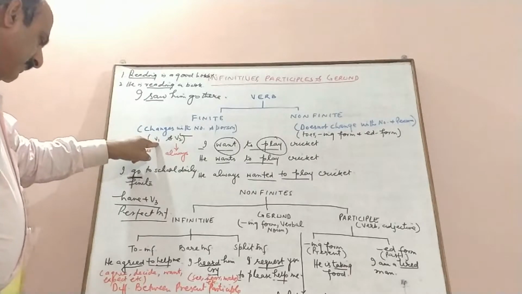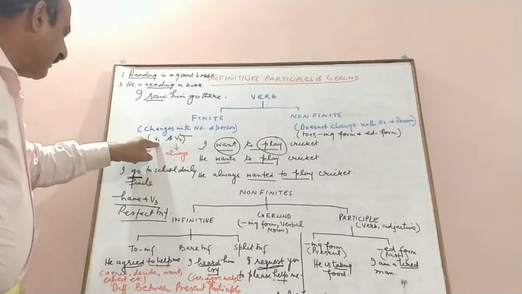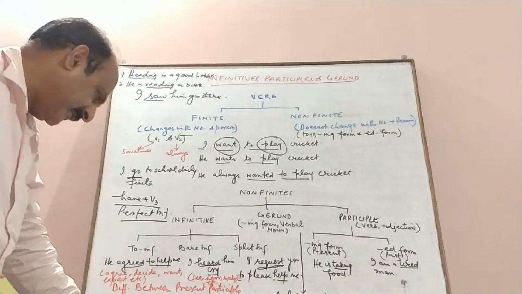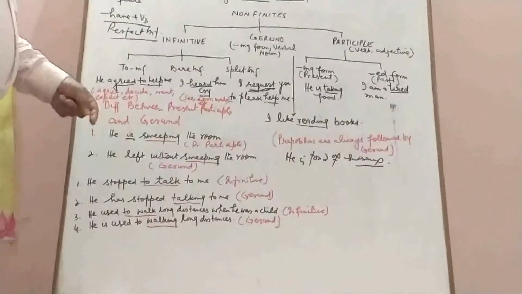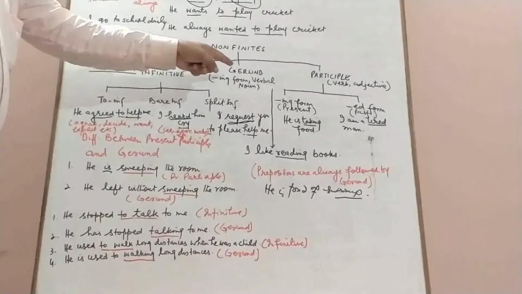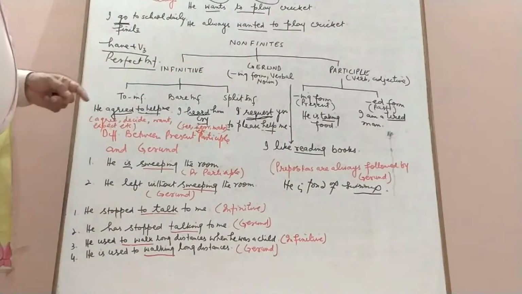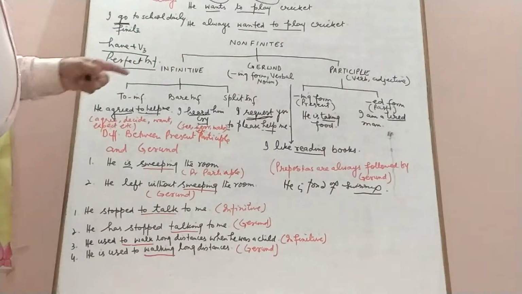For example, it is finite here: "I request you to please help me." It is non-finite here: "to talk." Then we have non-finites. There are three types: infinitive, gerund, and participle. Infinitive is of three types: to infinitive, bare infinitive, and split infinitive.